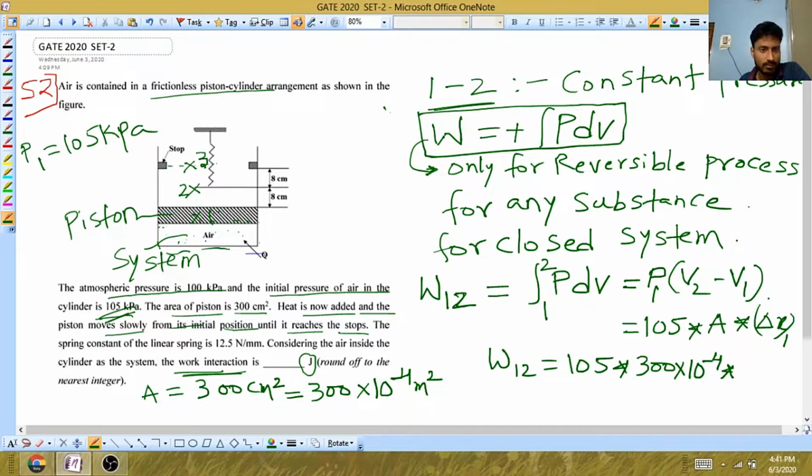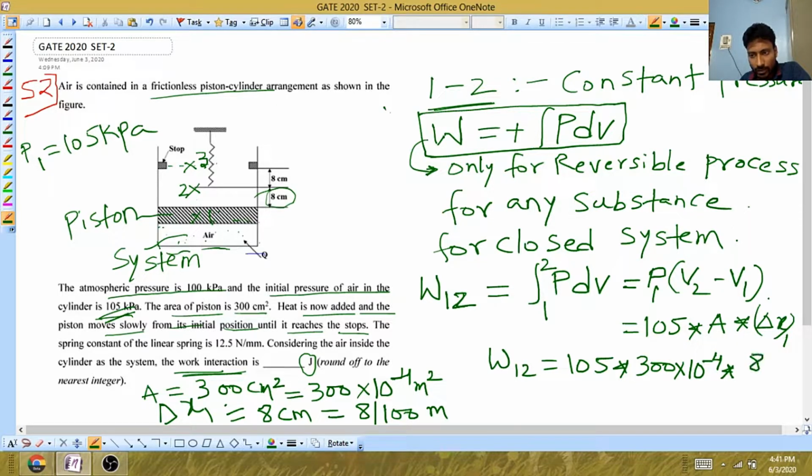Delta x1 is the displacement of the piston from 1 to 2, which is 8 centimeter they have given. That is 8 by 100 meters.